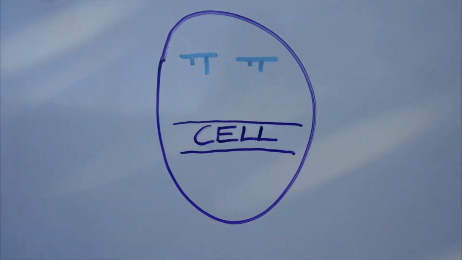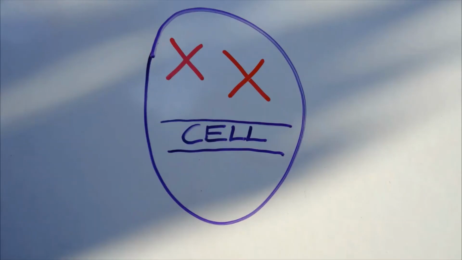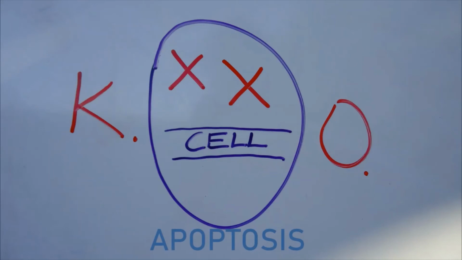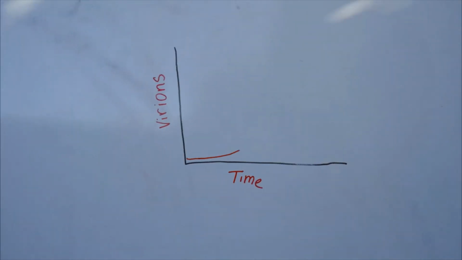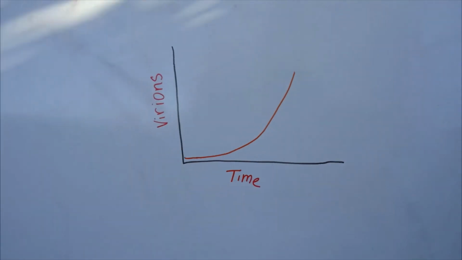The body's inflammatory response eventually overburdens the cell, forcing it into programmed cell death, or apoptosis. And as one cell is infected, the number of virions in an organism increases exponentially.